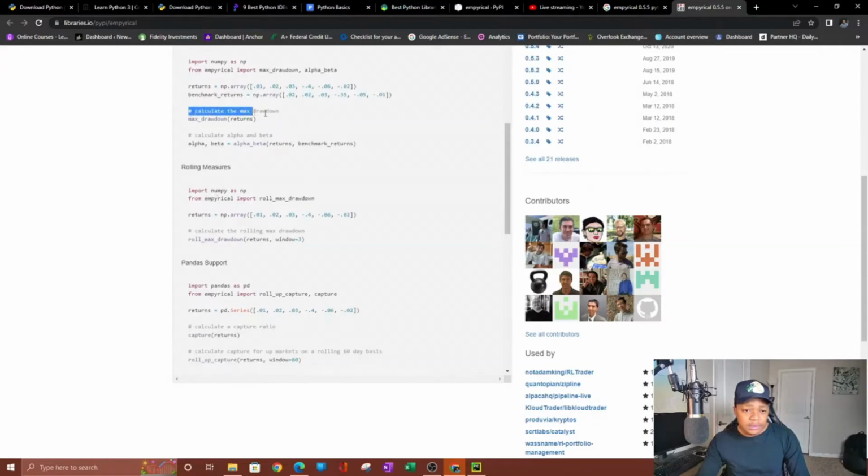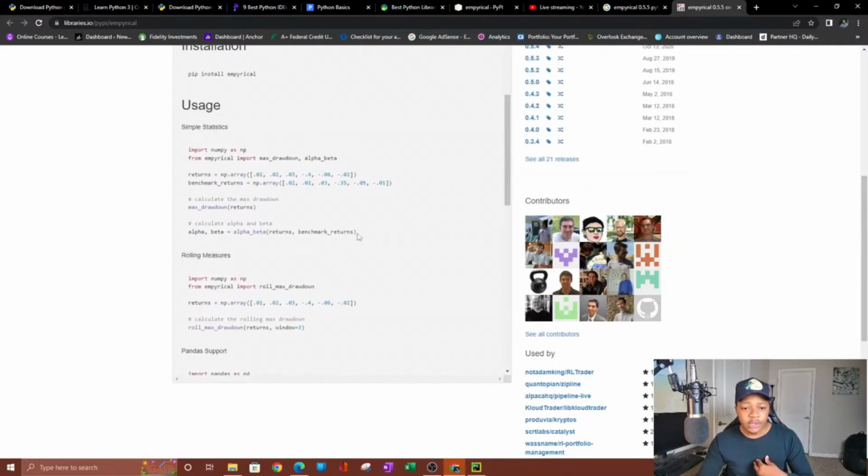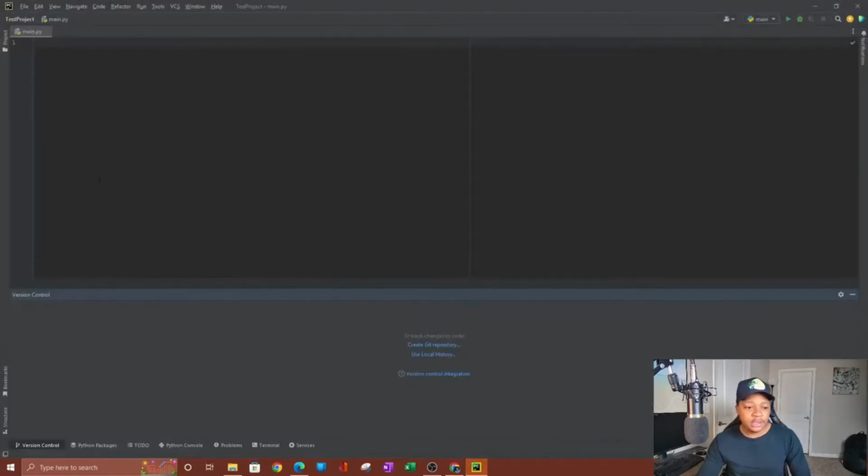So they usually have these little examples. It might take a little while to understand what they're trying to do, but the best way to learn how to do this, right? What I usually do if I'm learning this, I see this code here. Let me go to my Python IDE here. So I use this one.